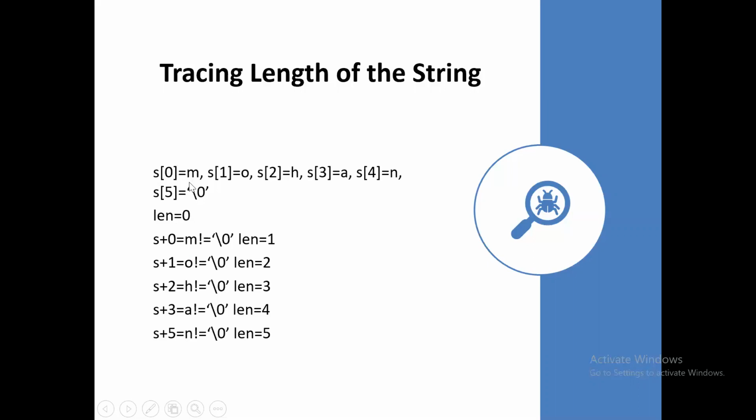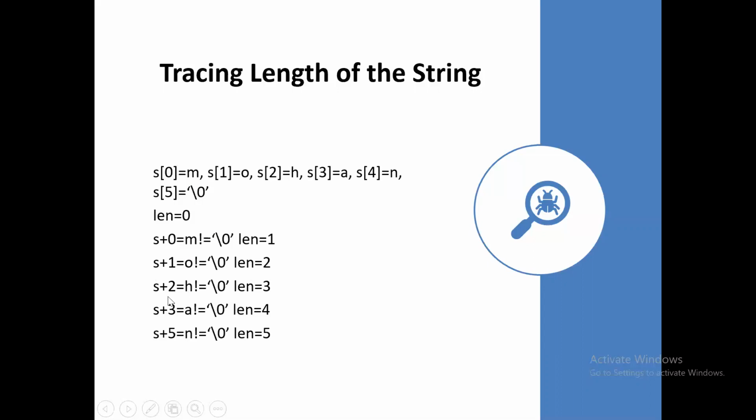M. It's going to check whether m is equal to the null character or not. Because m is not equal to the null character, it's going to increment the length value by 1. Now again it checks s plus length, which is s plus 1. S plus 1 is O. O is not equal to the null character, so again it increments the length value to 2.